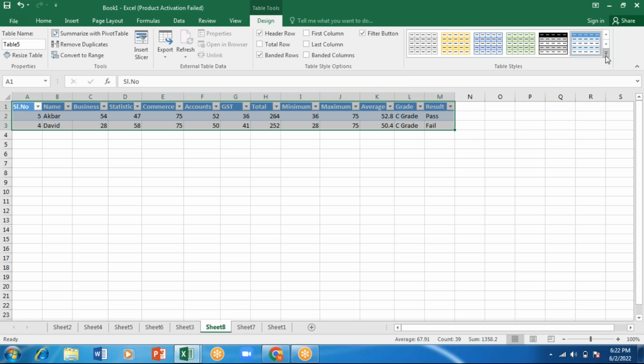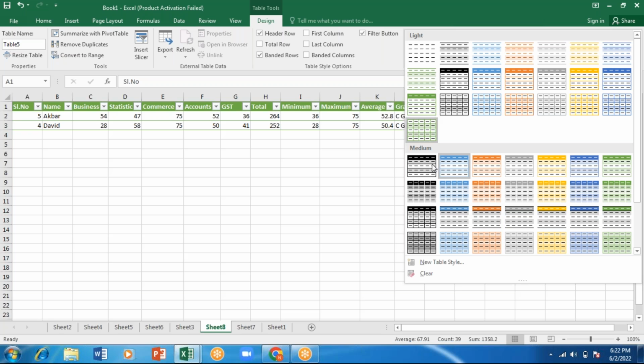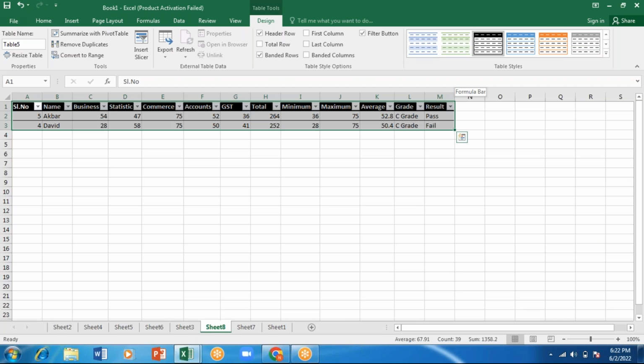As I told you, in the insert menu itself, if you want to change the colors, you can change it based on your requirement. Okay, any doubt?